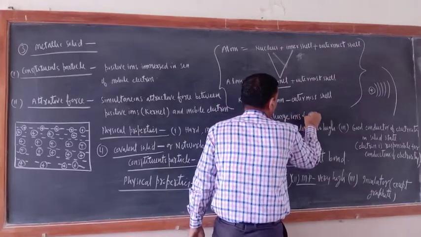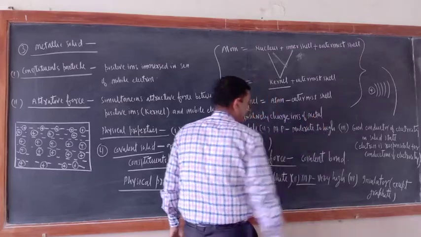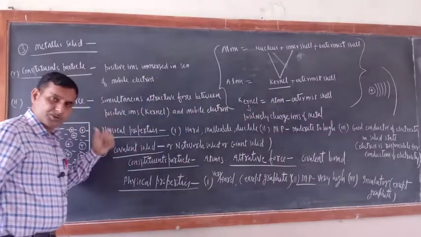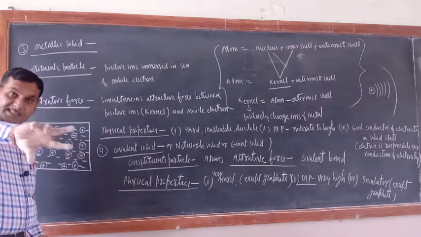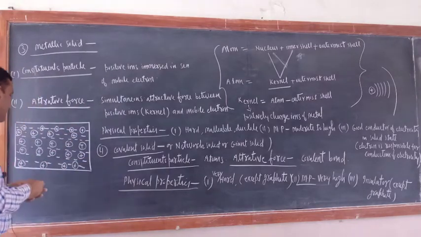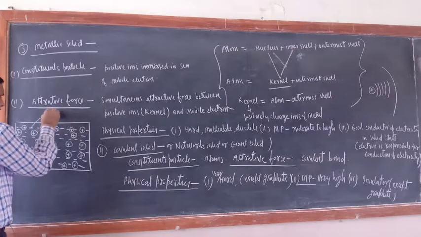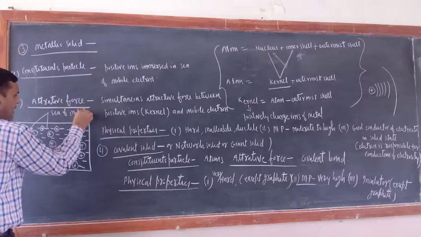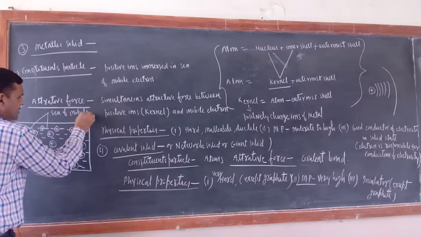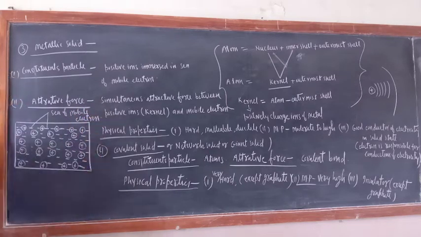Positively charged ions of metal, that is called kernel. So in the metal, what would be there? A sea of mobile electrons would be there. This is a sea of mobile electrons, and the kernel is immersed in it.